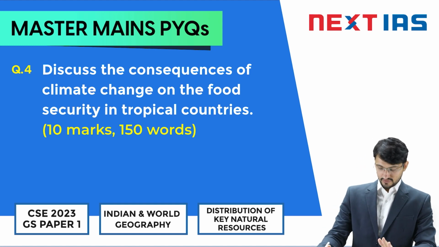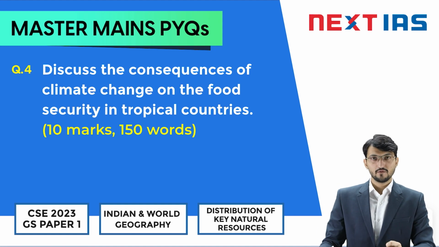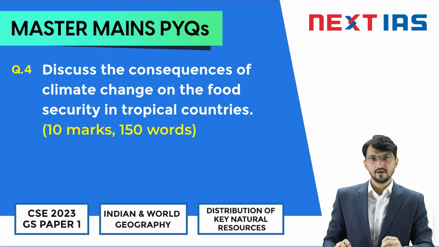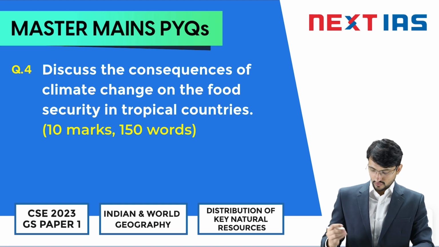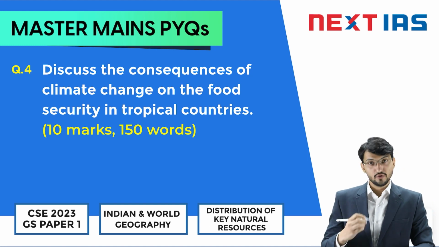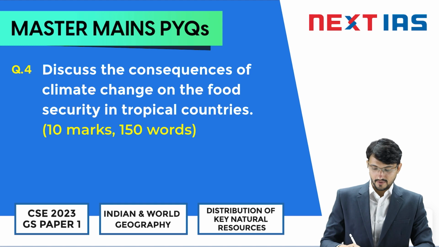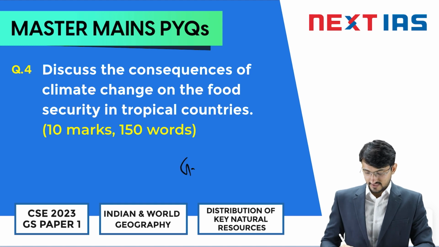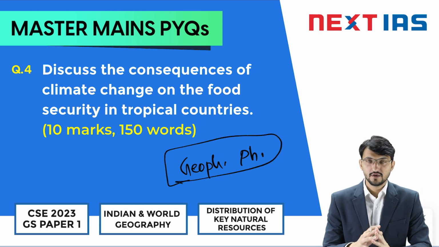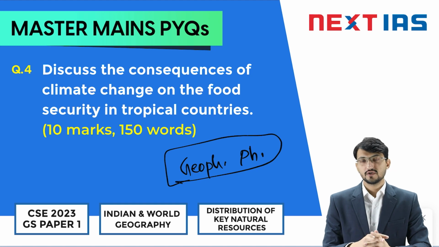Fine. So this question came in CSE 2023 GS paper 1, and the syllabus part in which this question can be located can vary depending on how you think about it. It can be located in distribution of resources. It can also be located in geophysical phenomena. Climate change, you all know, is a geophysical phenomenon and it is having a lot of impact on various things. So here we can locate this question in this part of the syllabus.